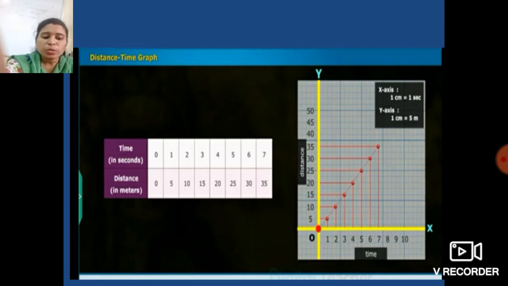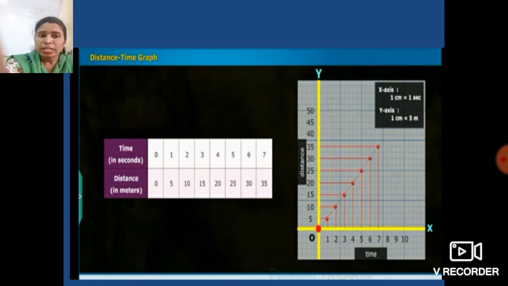And whenever you get a graph that is not a straight line, in a curved shape or whatever the shape may be, the object is in non-uniform motion.